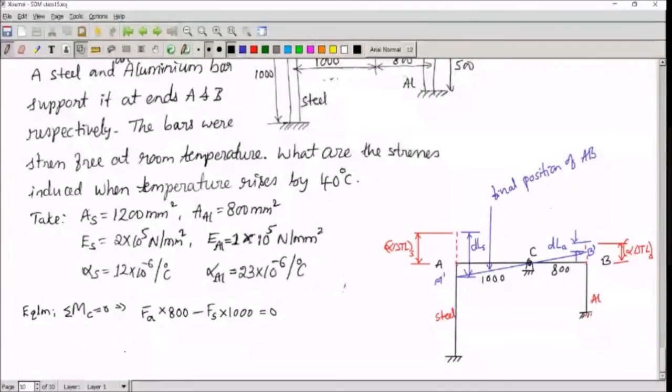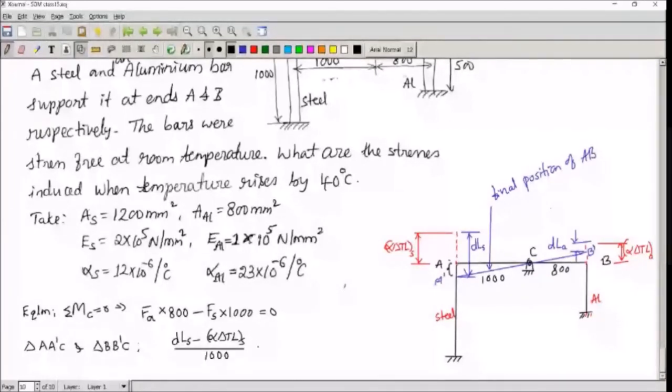For the kinematic condition, you have to compare those two triangles. So triangle A dash C and triangle B dash C. If you compare, you can write this distance is DLS minus alpha delta TL of S. DLS minus alpha delta TL of S, that is this side. And I'll take this side, 1000 mm, which I know. So I'll divide this by 1000, taking the ratio of sides.